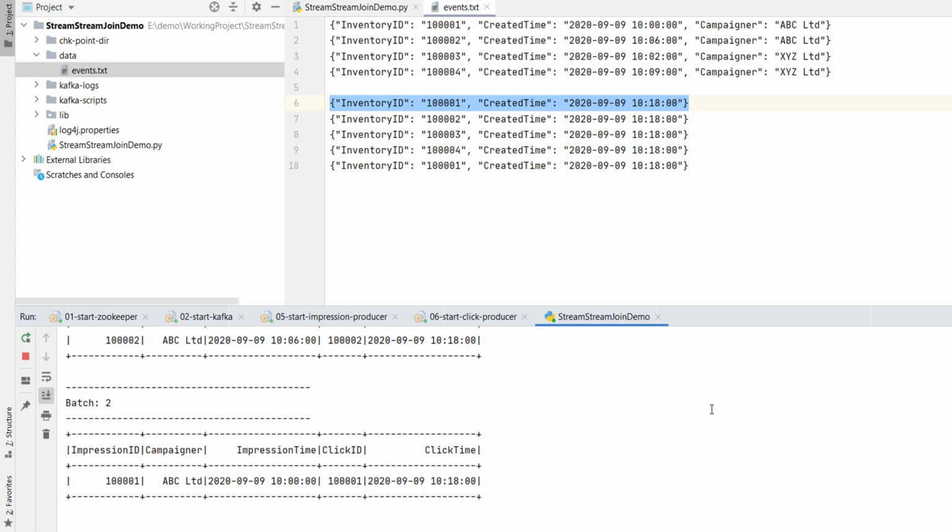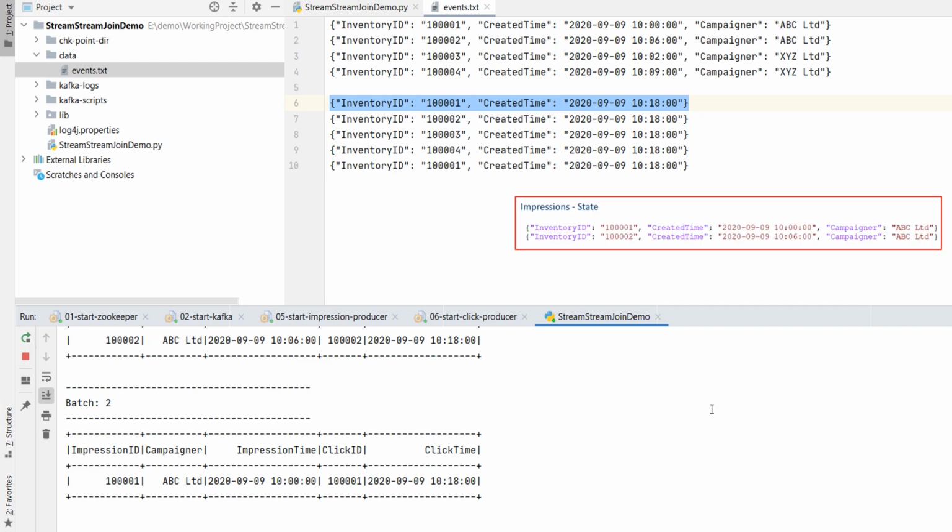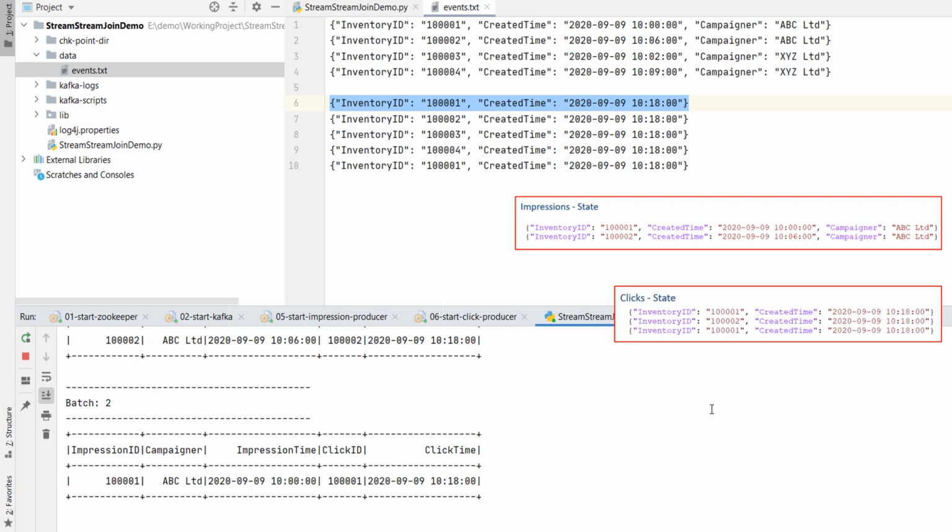It means all the records are kept in the state store. Even if we got a successful join, records are still kept in the state store looking for one-to-many join opportunities, right? And more importantly, it is not only the impression, but clicks are also kept in the state store forever. Let me show you. So as of now, we have 2 impressions in the state store, 101 and 102. How many clicks did we send? 3, right? We sent 101, then 102, and then we sent 101 again.